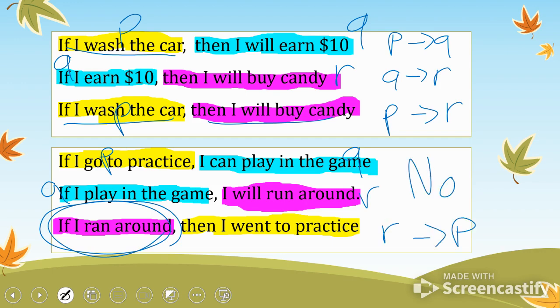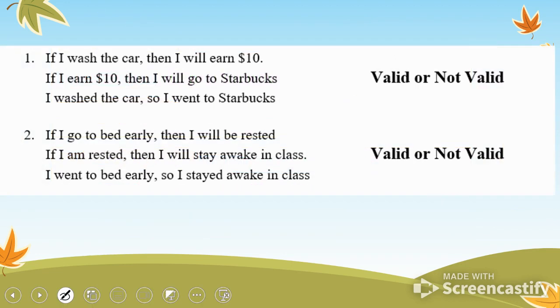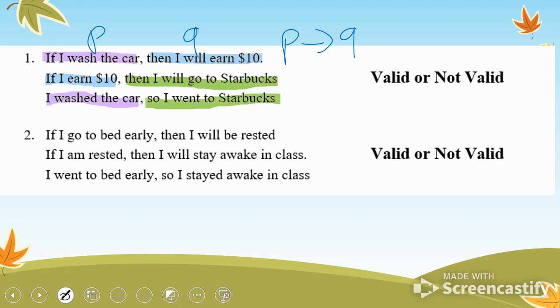This one is not valid because you cannot go backwards. Still the same idea. You cannot go backwards. So this one doesn't work. This one does. So let's look at your papers. If I wash the car, then I will earn $10. That's P implies Q, right? We start with P and then there's a Q. If I earn $10, then I will go to Starbucks. Well, I washed the car, so I went to Starbucks. So PQ, QR, PR, right?